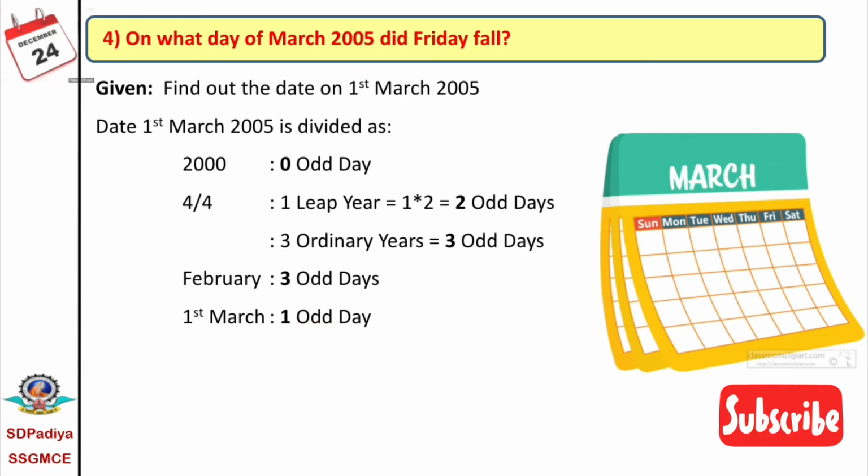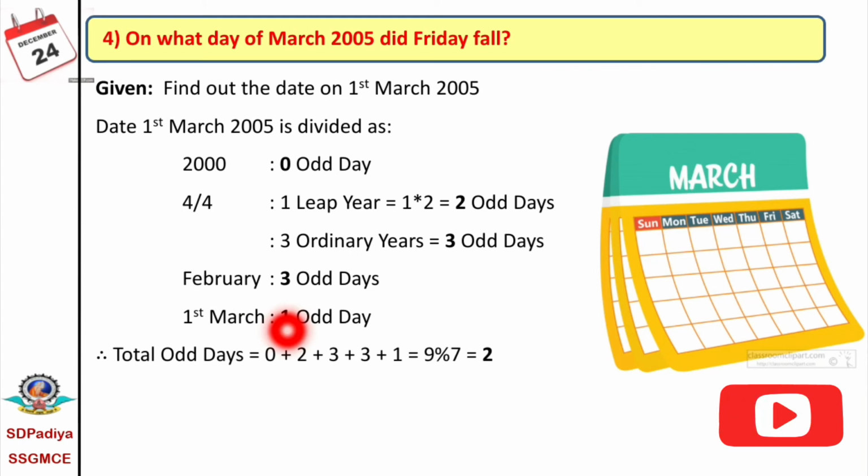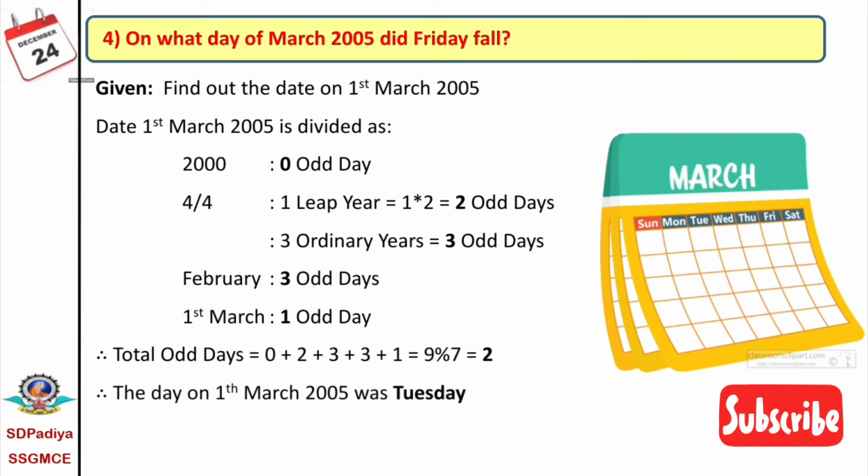If we add all these days, that is for 2000, 0; for the 1 leap year, 2; for the 3 ordinary years, 3; for February, 3; and for the 1st March, 1, it equals 9. That is, 9 mod 7 equals 2. The 1 means Monday, therefore the 2 means Tuesday. Therefore, the day on the 1st March 2005 was Tuesday.